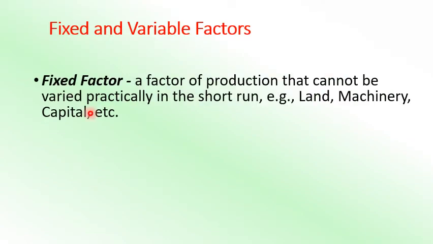The fixed factors are the factors of production which cannot be varied practically in the short run, that is land, machinery, capital. This cannot be changed in the short run. So the fixed factors are fixed during the short run, and as I have given examples here, land, machinery, capital, etc., you cannot change during the short run. That's why it is called fixed. It remains unchanged throughout the production, whether you produce or not produce, whether you produce more or less, it does not matter. These factors of production will remain as they are in your production process.